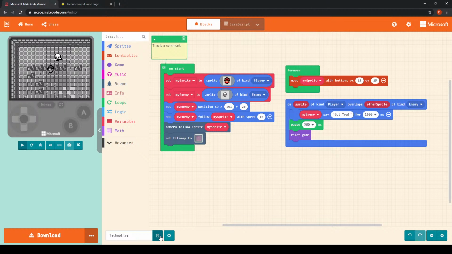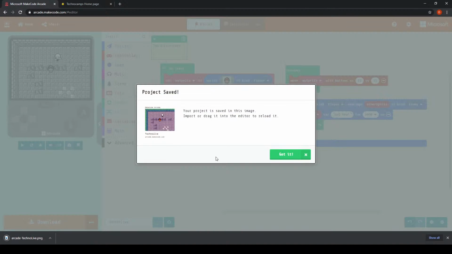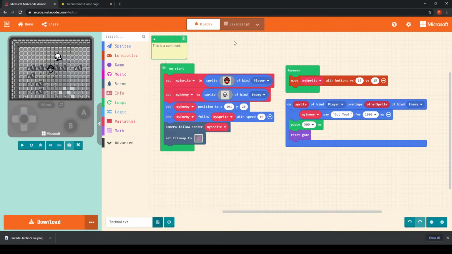Often, code will be saved to your online account. This save button here will download your project, like I said, as an image, which when you need to access it, you can simply drag and drop from your file explorer to a coding zone, and that will then launch the game that you've built before.